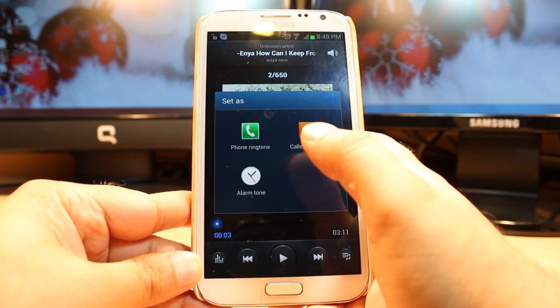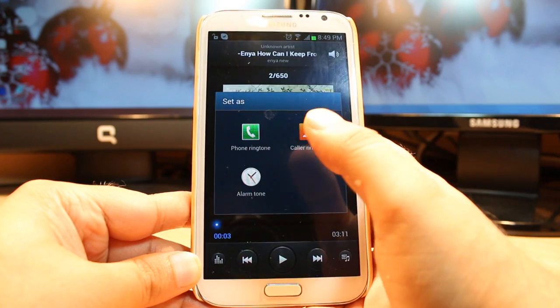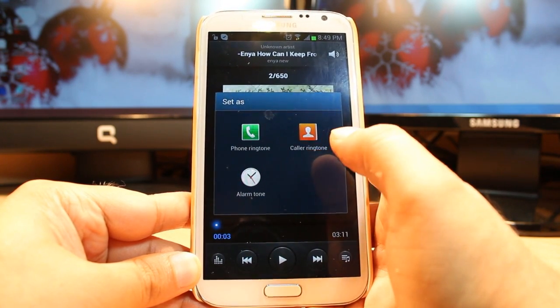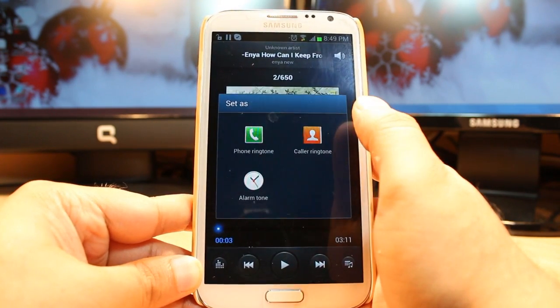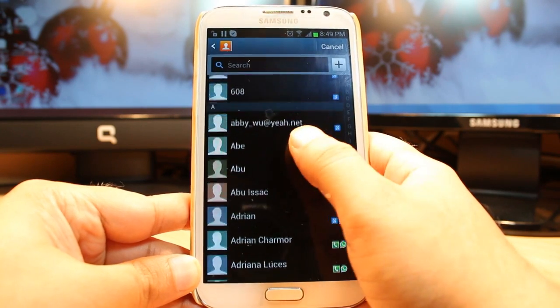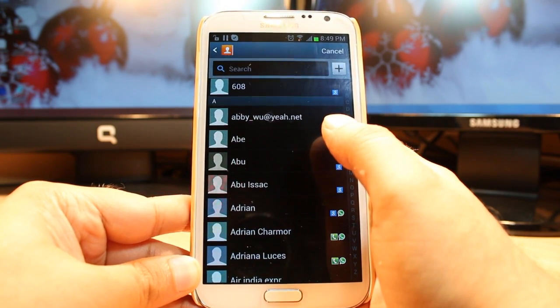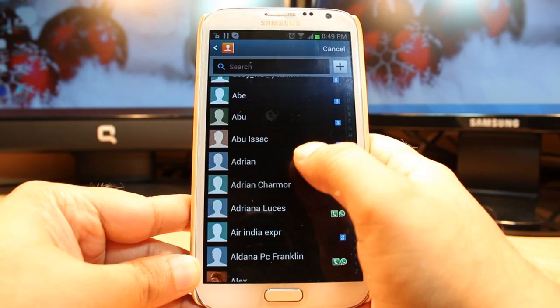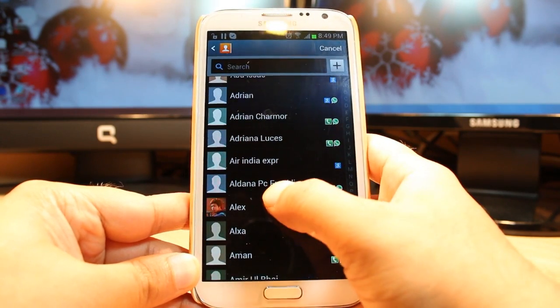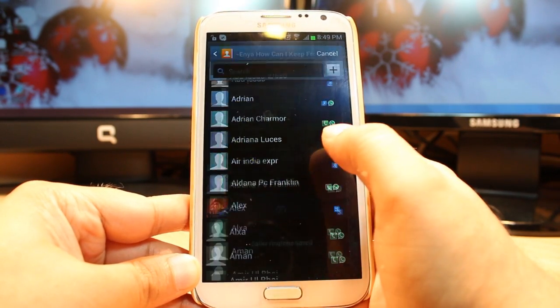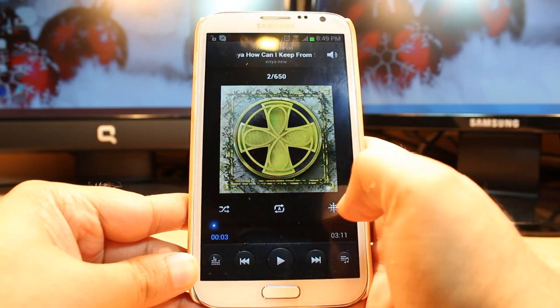Hit this one. When you hit this one, you will see three options: this phone ringtone, caller ringtone, and alarm tone. This one, hit caller ringtone. After, hit that particular contact you want to set this song. For example, I am gonna set this to Alex. I hit this to Alex. That means caller ringtone is saved.